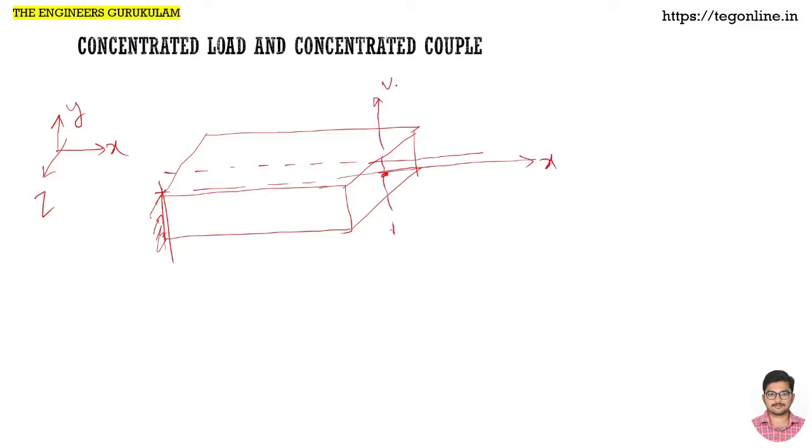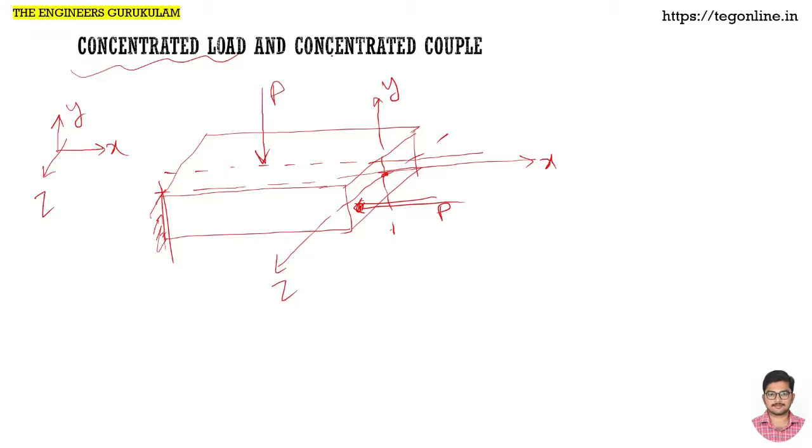Say for example this is the y-axis, and this is the z-axis. Now if there is a certain load like this, like load P, that is called a concentrated load. We are clear about that, right? Or even if a load is acting at just this particular point, then we can also call it a concentrated load, a normal load.